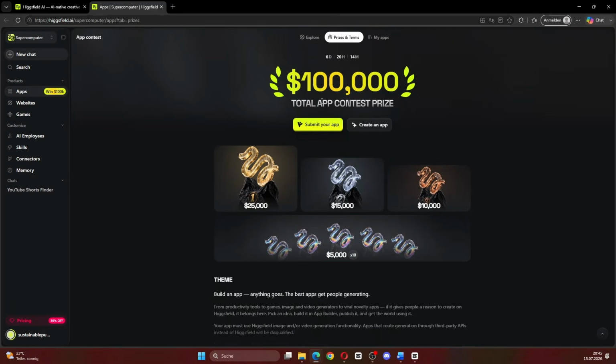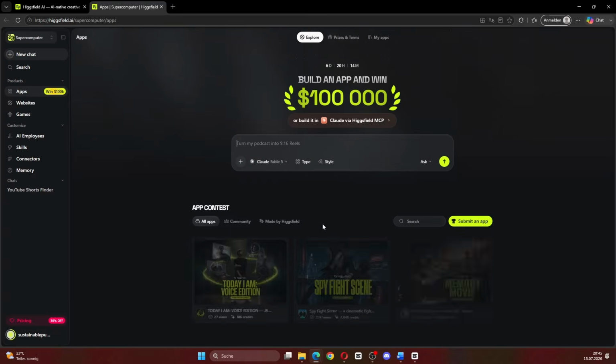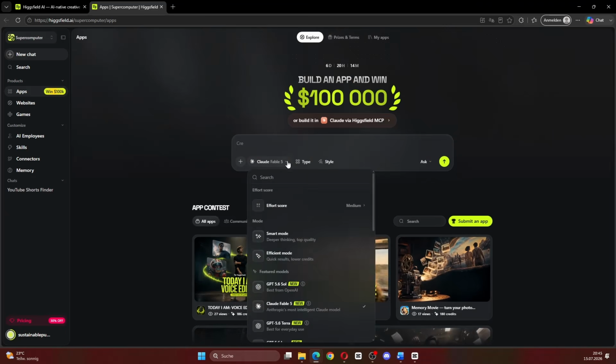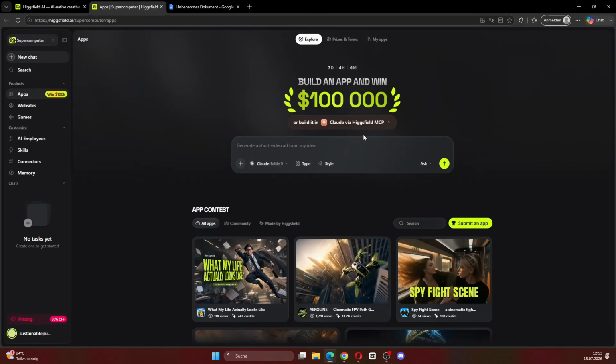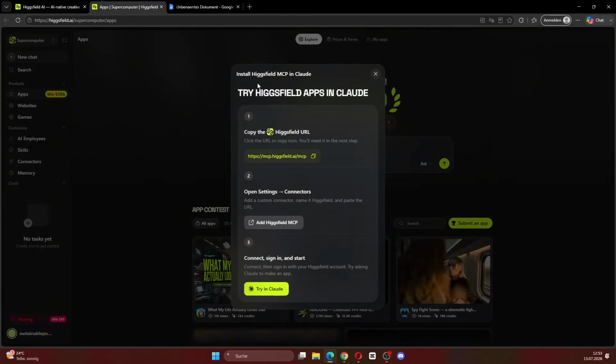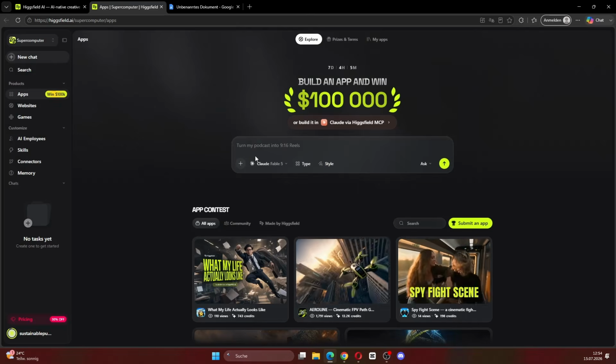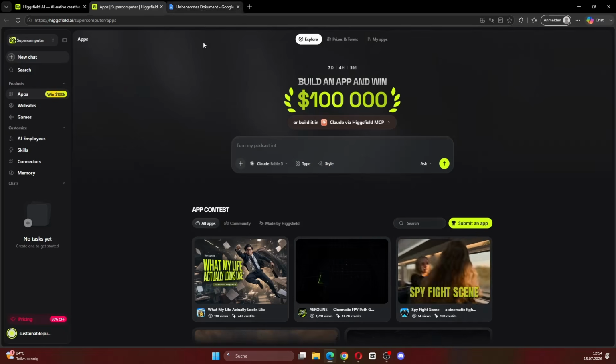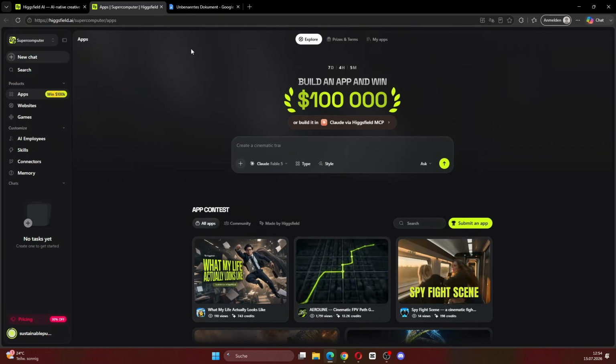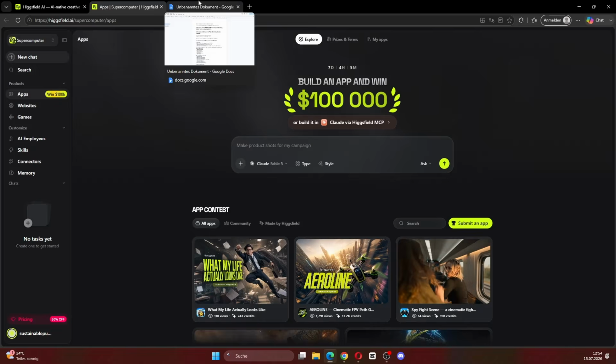Okay, now we want to create our own app. As you can see, Claude Fable 5 is already selected, which is the model we are going to use. You could also use the normal browser version of Claude and connect Higgsfield. But for this video, we are going to build everything directly inside Supercomputer. And right now, every new Higgsfield MCP user inside Claude gets 100 free credits. So I will leave the link for that in the description.